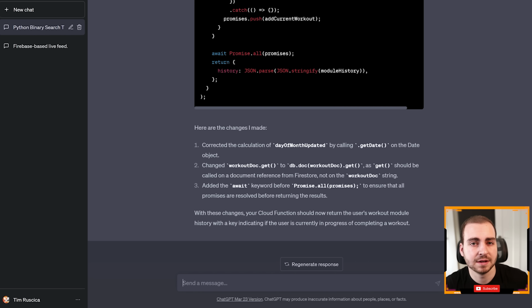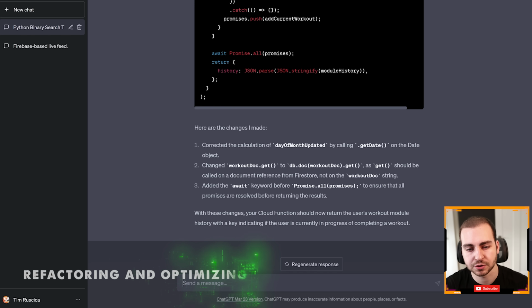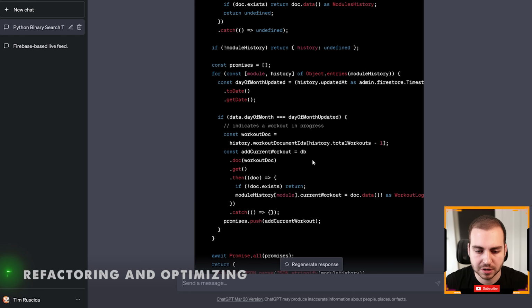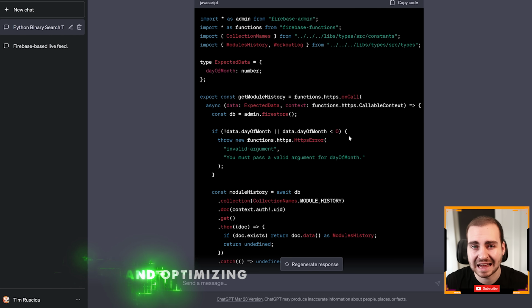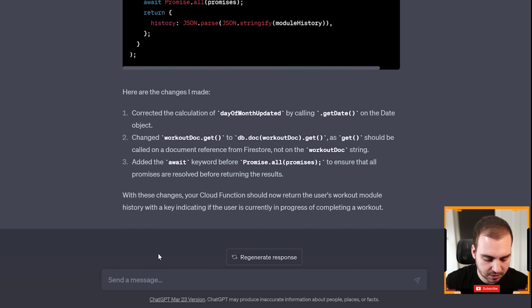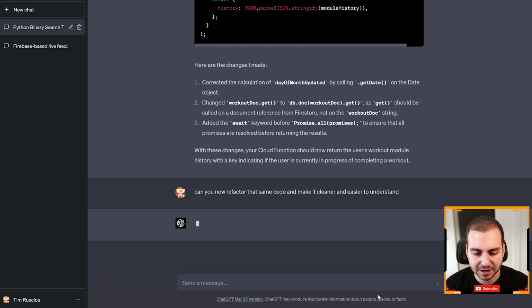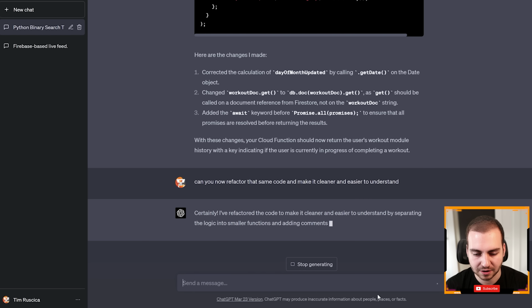Now continuing, the next tip that I have for ChatGPT is to use it to refactor and optimize your code. So in this case, some of you might be cringing at how messy the code is, you might not like how I wrote it. Don't worry, we can use ChatGPT to fix that. So what I'm going to do is just paste in this prompt, can you now refactor the same code and make it clearer and easier to understand, so that any of you that are whining about it will no longer be whining. So let's see what it gives us now, if it's going to refactor the code.